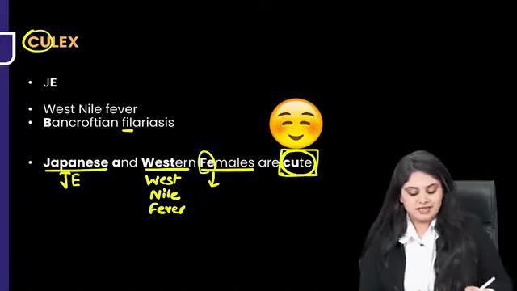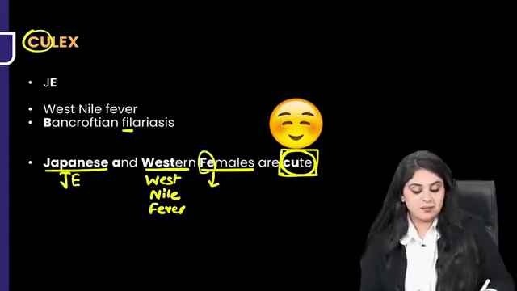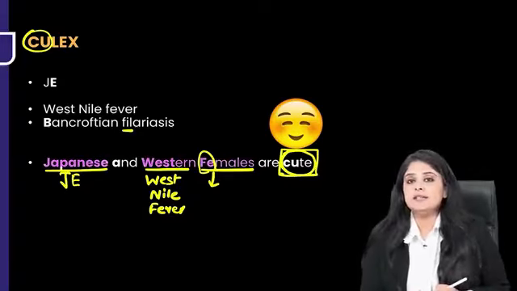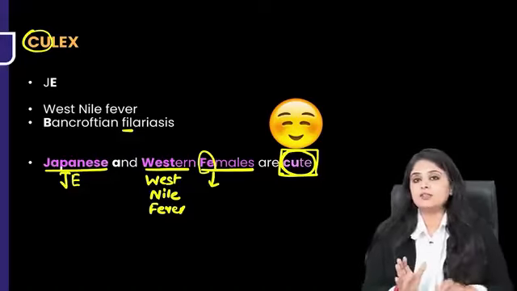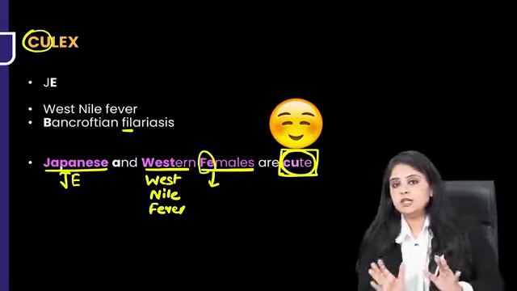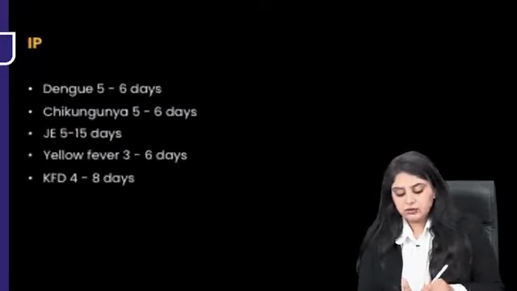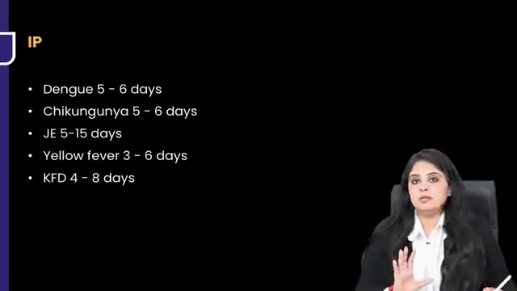So remember once again, that's quite an interesting mnemonic. So Japanese encephalitis, West Nile fever, and then you have females with filariasis, and cute for Culex. So you know which are the ones by Aedes, you know which are the ones by Culex. Now you're going to go ahead and also learn all of their incubation periods in one go.